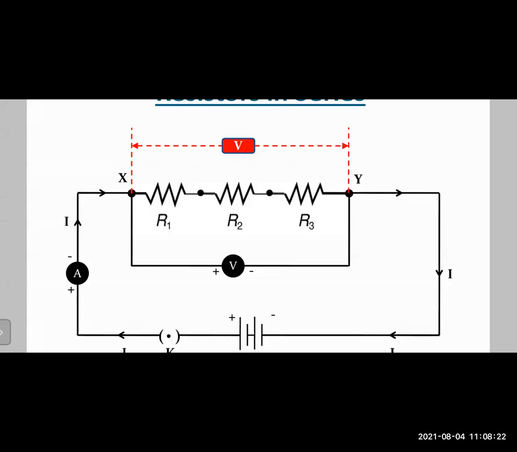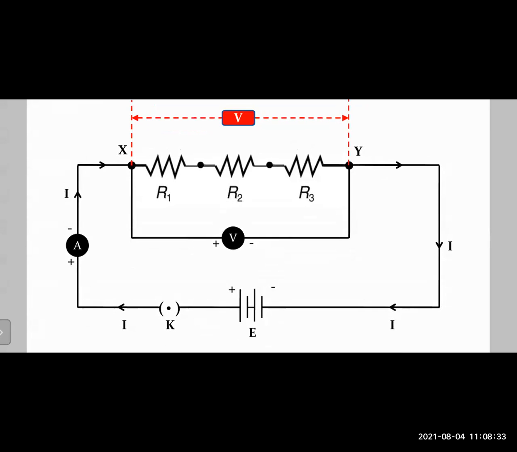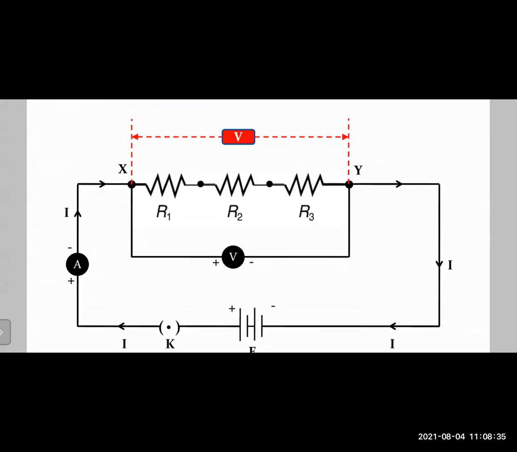But let us consider when the current flows from the positive terminal through the key, through the ammeter, and then reaches point X. From point X it reaches the resistor R1. R1 offers some resistance, some opposition to the electricity. So the voltage across resistor R1 will decrease.